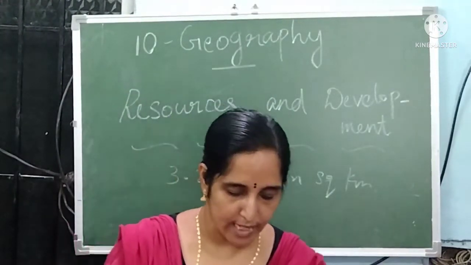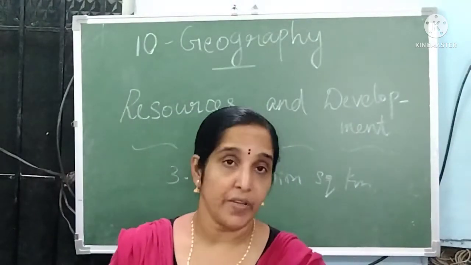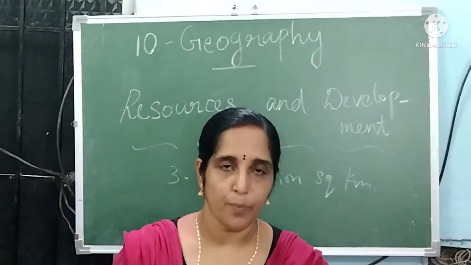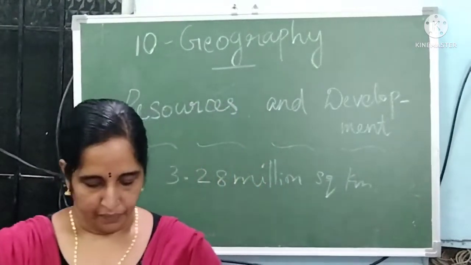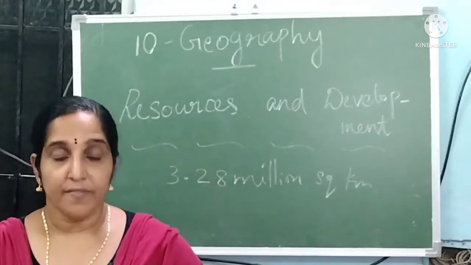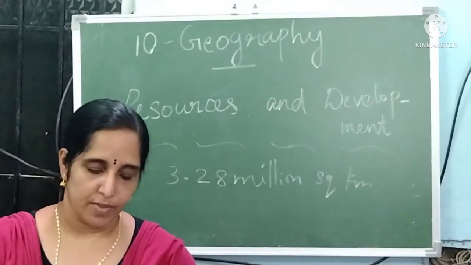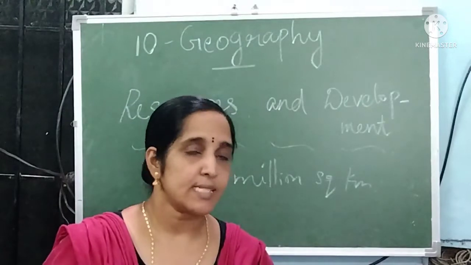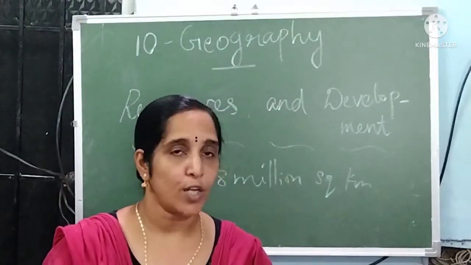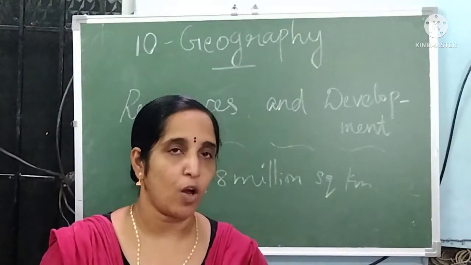First we study alluvial soil, which is important and asked in exams. This is the most widely spread soil, covering mostly the northern plains of our country.